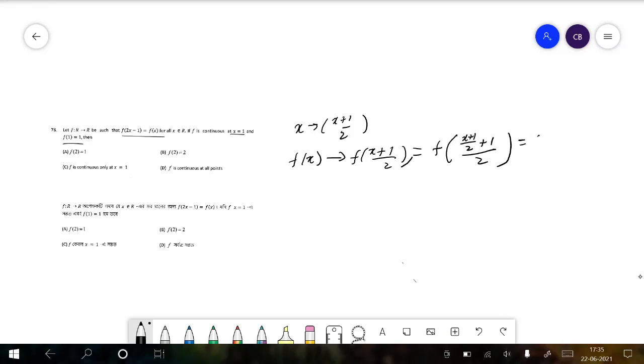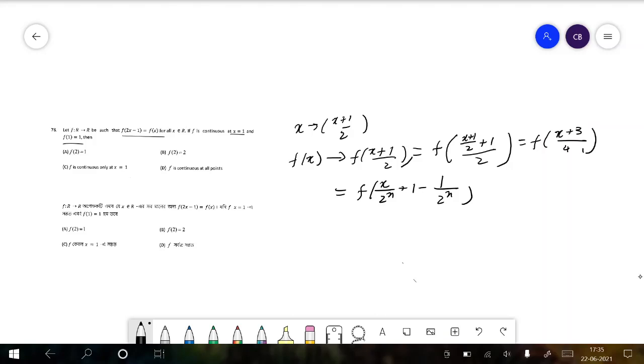So that becomes f of x plus 3 divided by 4. Now in that case this goes on to become f of x by 2 to the power n plus 1 minus 1 by 2 to the power n.